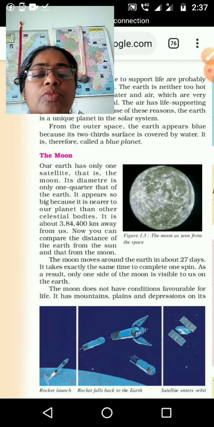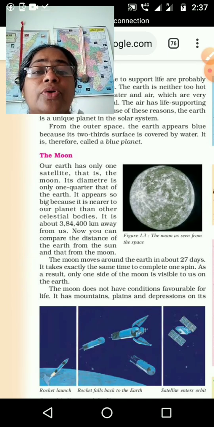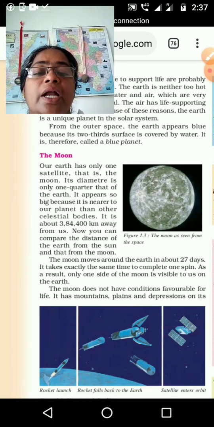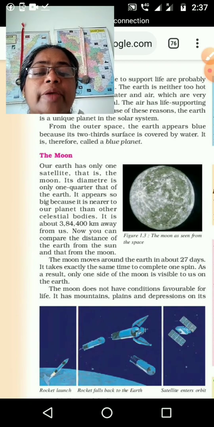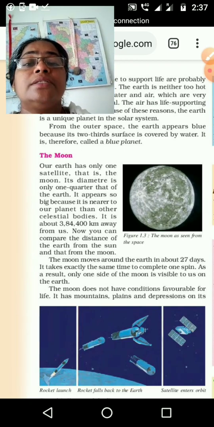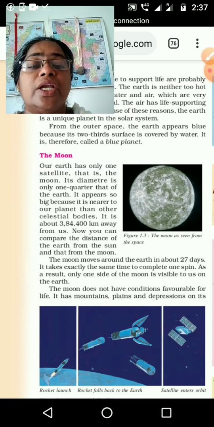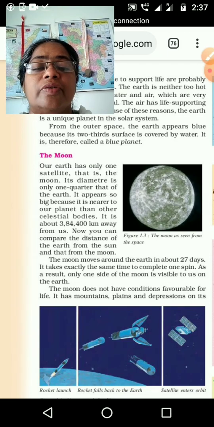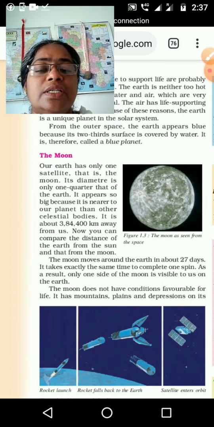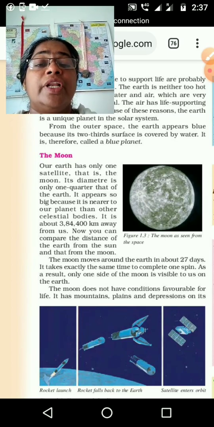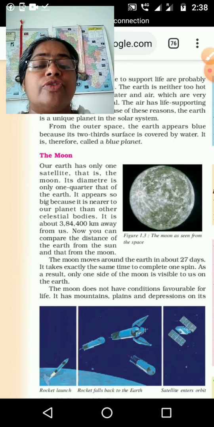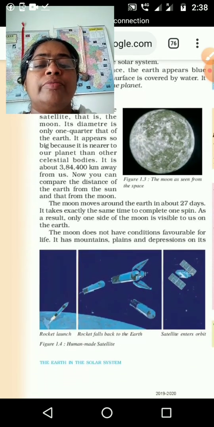Okay, the moon moves around the earth in about 27 days. How many days is it taking? 27 days. And it takes exactly the same time to complete one spin. It is spinning, that also takes 27 days, and moving around the earth, that also takes 27 days. Only one side of the moon is visible to us on the earth. Because of its spinning, we can see only one side of the moon when we are looking from earth.